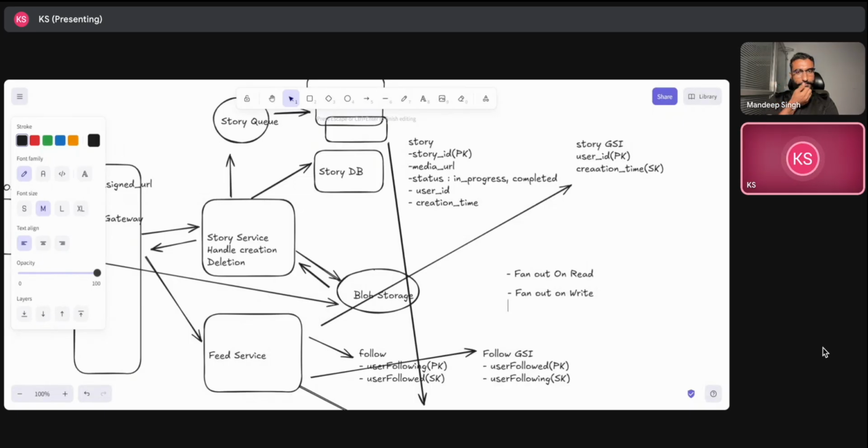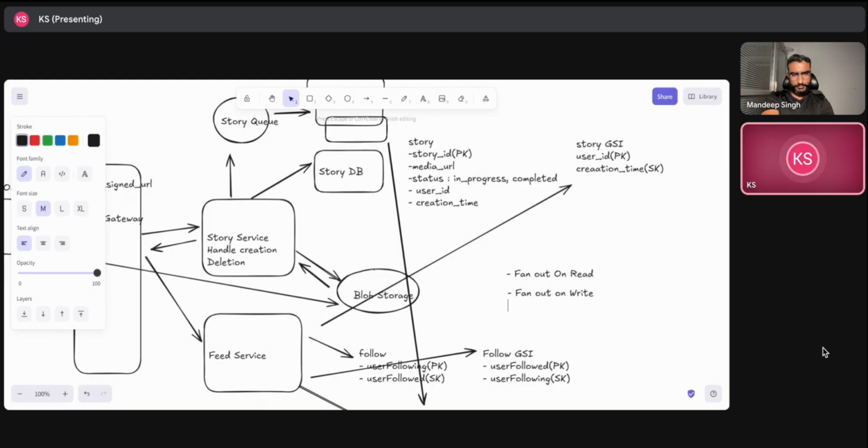Let's say we have a post that is getting like 1,000 requests per second, and we have another post that is getting like 0 requests per second. So that is not an even load. And if we have the partition key with the story ID or the post ID, then one of our partitions will potentially become a hot partition. Let's say a particular story ID A is getting a lot of read requests.